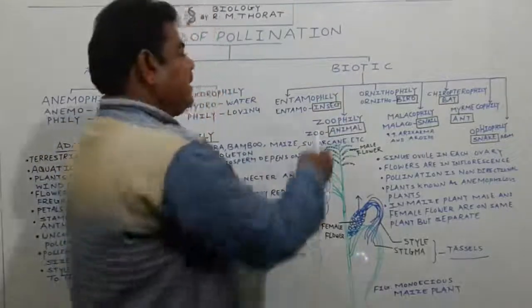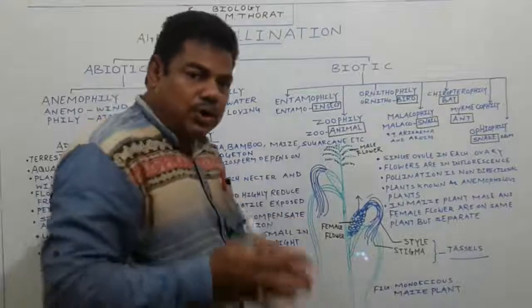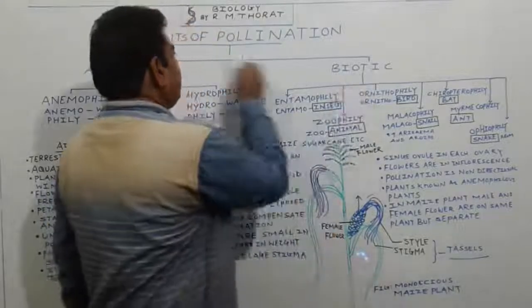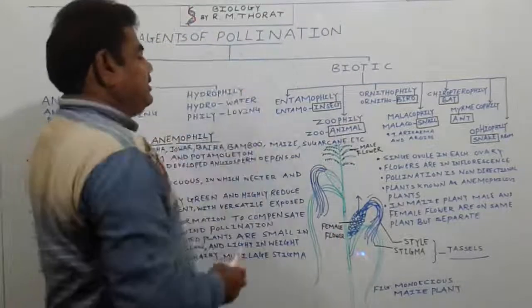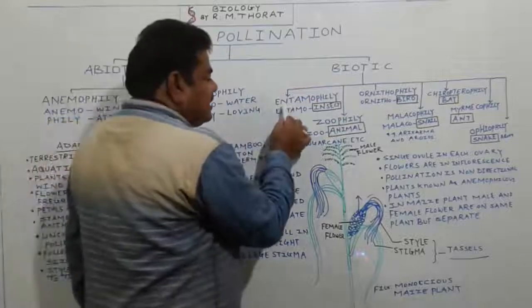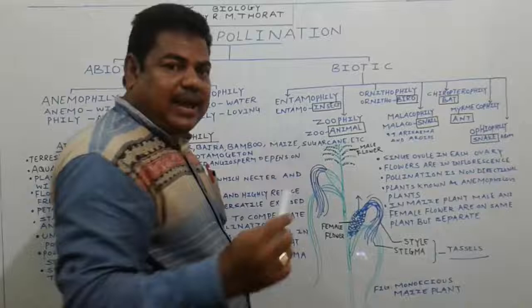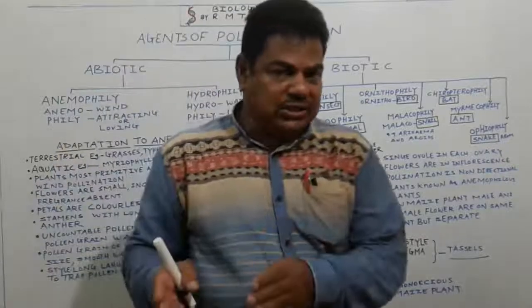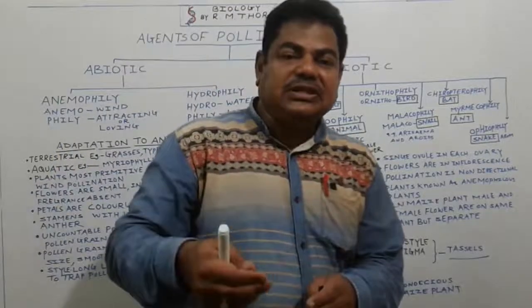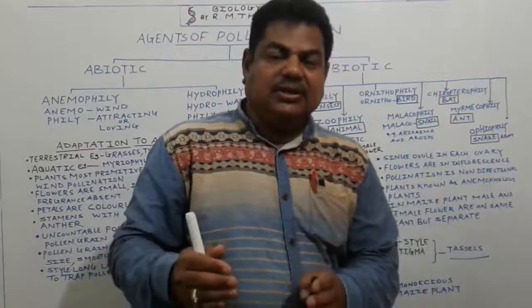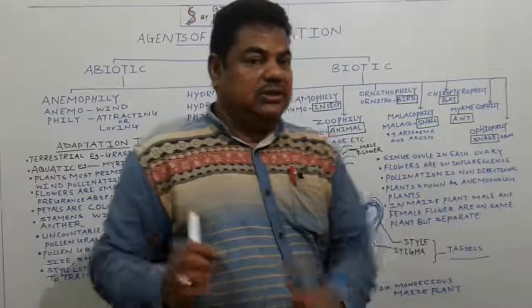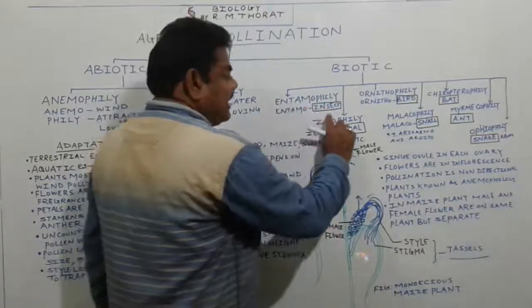In biotic, jaivik means a living organism plays an important role. In case of these biotic type of what? These agents of pollination. First one, that is entomophily. Entomology, the science which deals with the study of insects, we call it as entomology. Here entomo means insect.